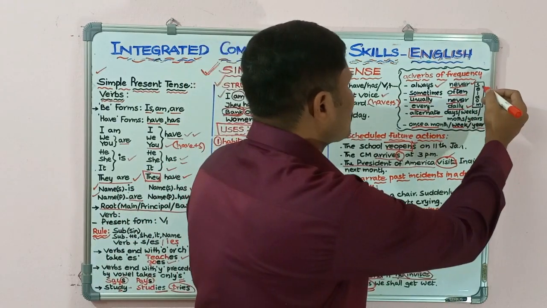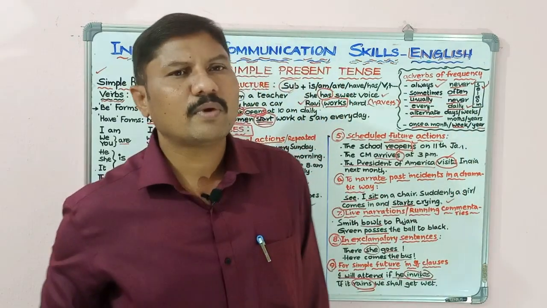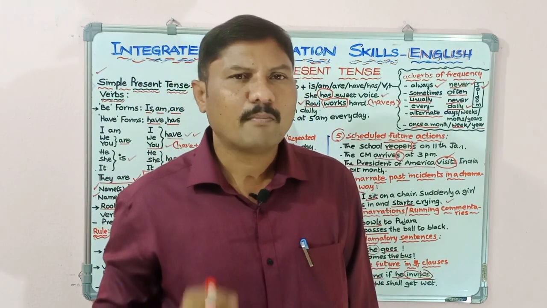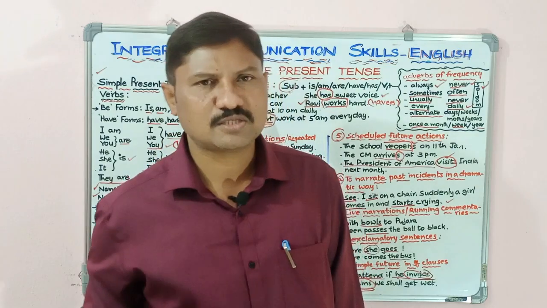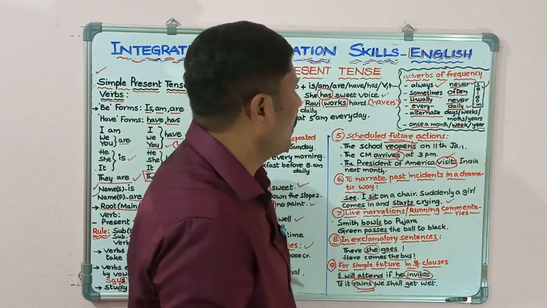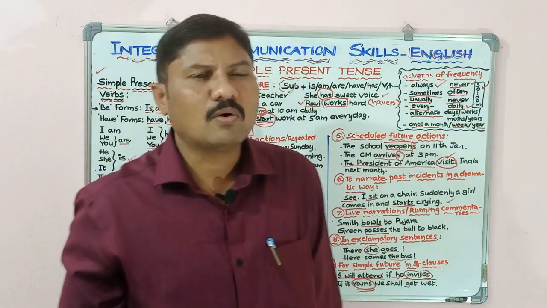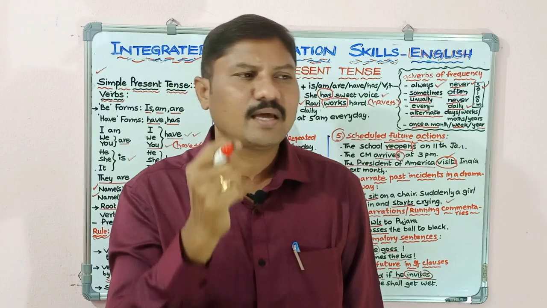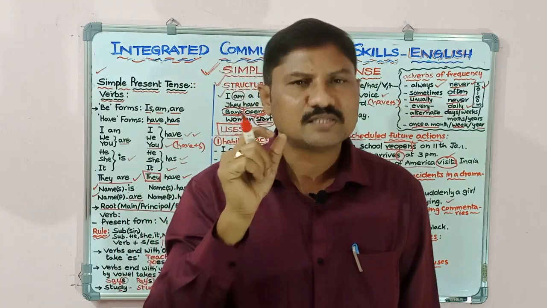In this sentence, seldom is used. Seldom is also an adverb of time. We can find all these adverbs of time generally in simple present tense sentences.